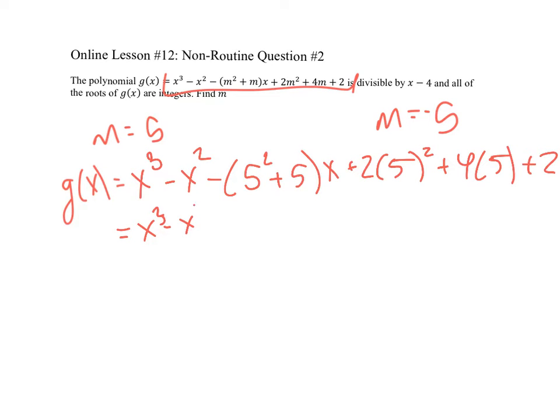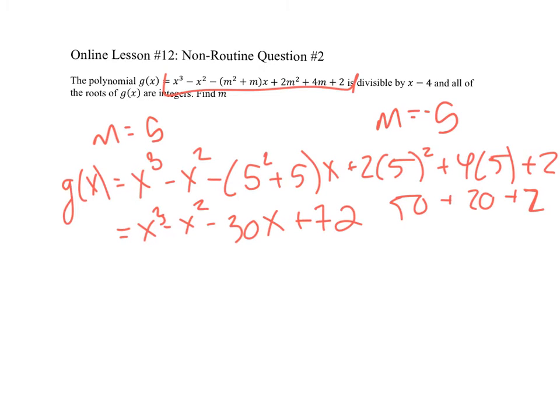That's a 3, so minus 5 squared plus 5, that's going to give you 30x. And then you're going to do 5 squared times 2, that gives you 50 plus 20 plus 2, that's 72.